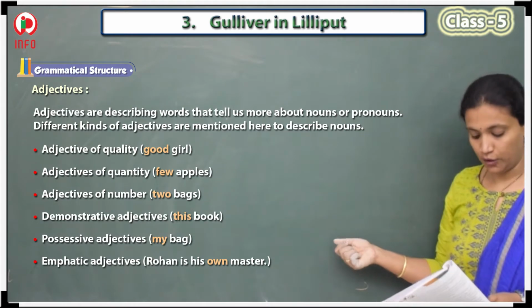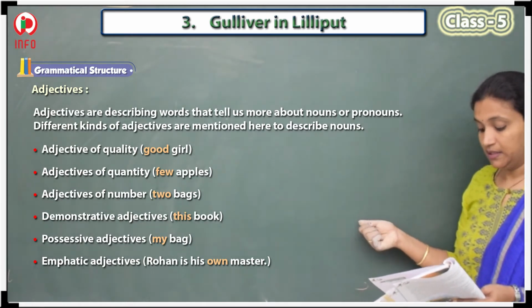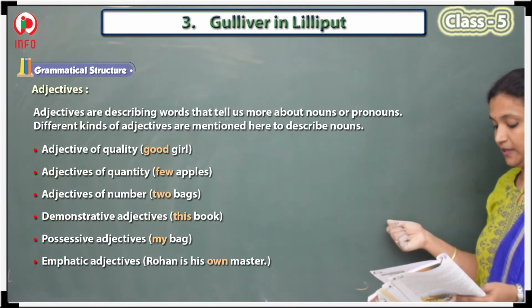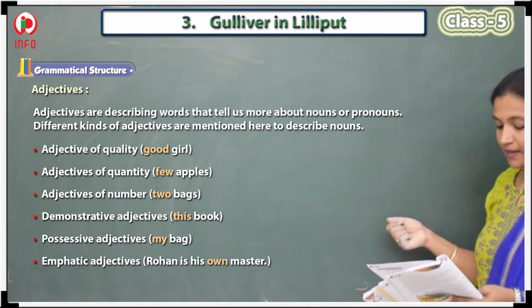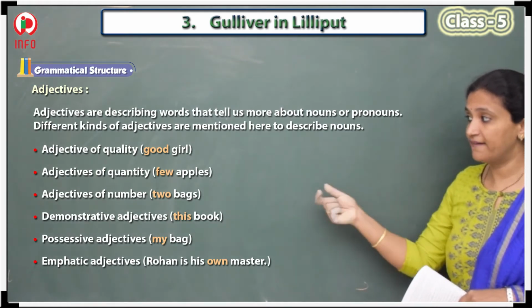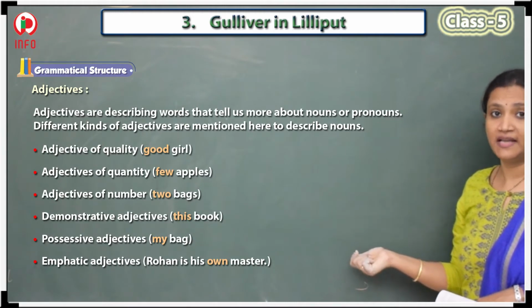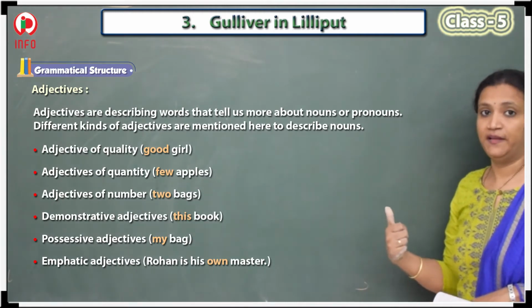Next we will go for underlining the adjectives and circling the nouns they describe in the following sentences, and identify the kind of adjective in each sentence. They have given fill in the blanks, so let's see what we need to fill in.